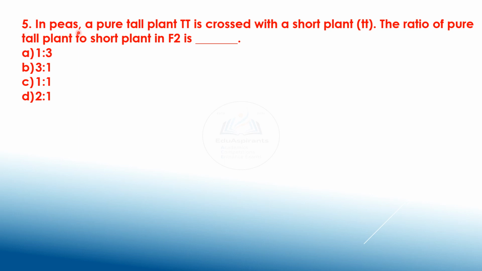5. In peas, a pure tall plant, capital TT, is crossed with a short plant, small tt. The ratio of pure tall plant to short plant in F2 generation is 1:3, 3:1, 1:1 or 2:1. Let us see the answer. It is C, that is 1:1.